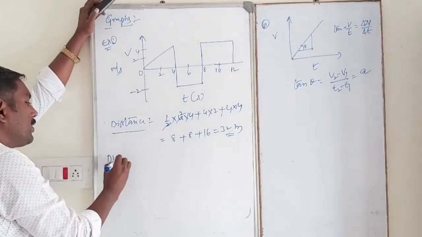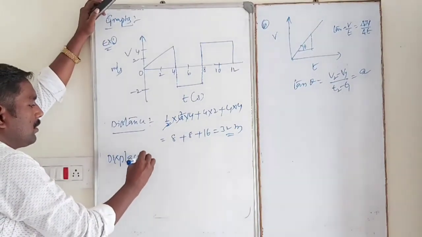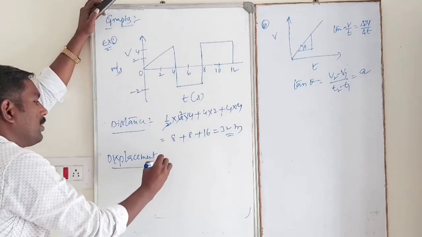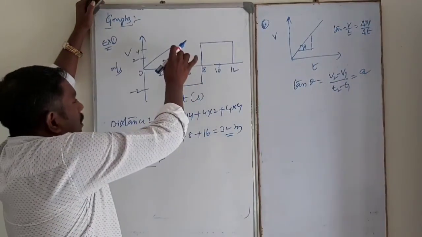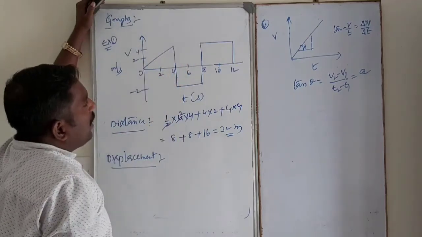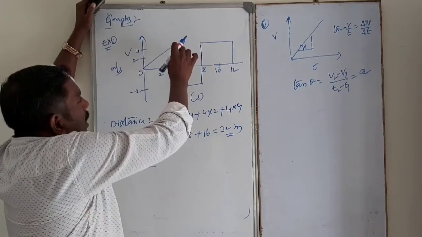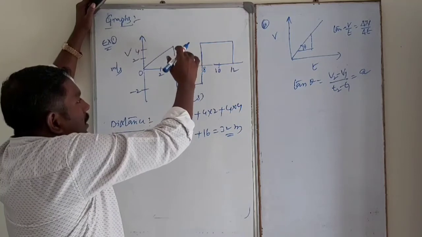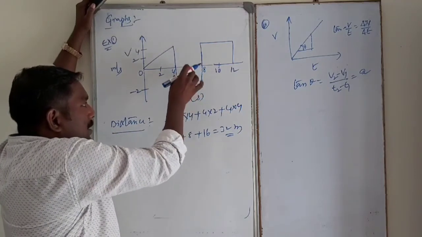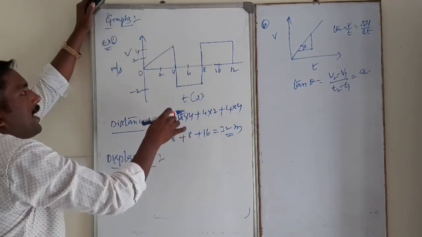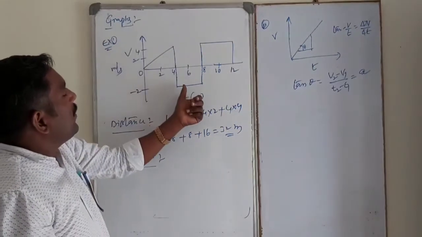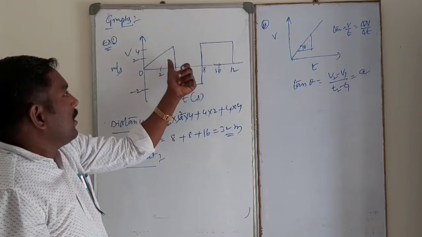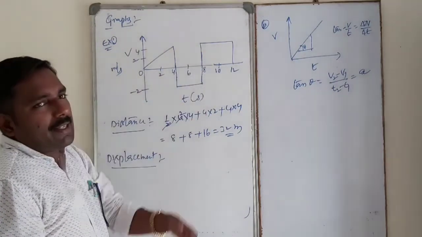And how to calculate the displacement? So displacement means the total area above the x-axis minus the area below the x-axis. First of all, the difference between the areas above the x-axis and below the x-axis.